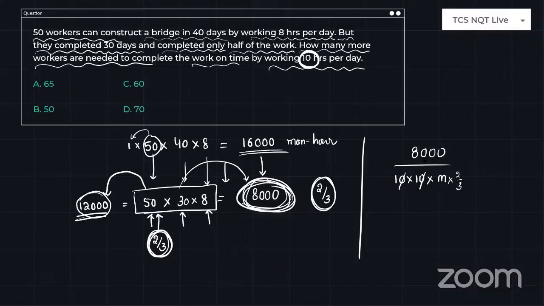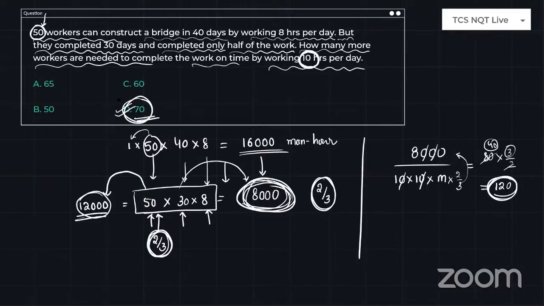So 0, 0 got cancelled, 0, 0 got cancelled. So you have to find m, right? So make it reciprocal. So 80 into 3/2, which is nothing but simply 40 times 3, answer is 120. So 120 men are required. But already how many men do you have? Sorry, already we have 50. So how many men are required additionally?